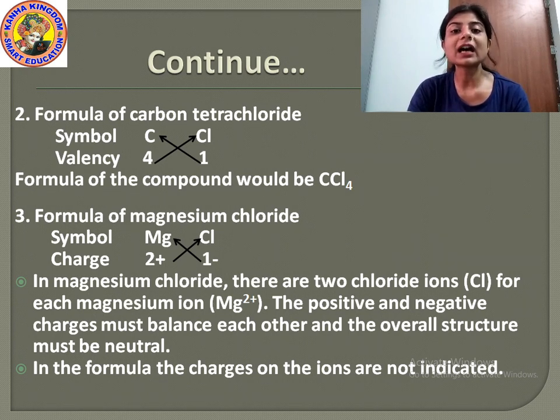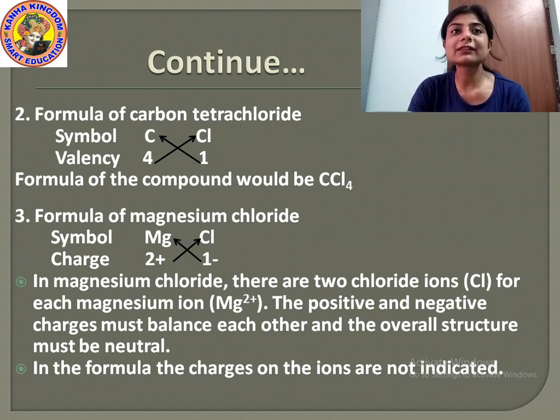Then you write the valency, that means the electrons present in the outermost shell of an atom, which take part in the chemical reaction. Carbon has 4 electrons in the valence shell, and chlorine has only 1 electron in the valence shell.